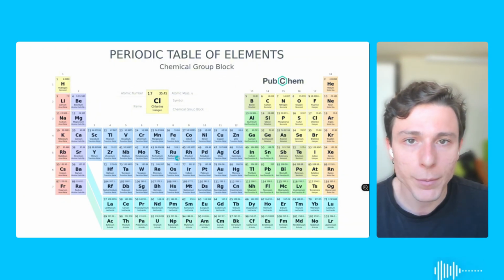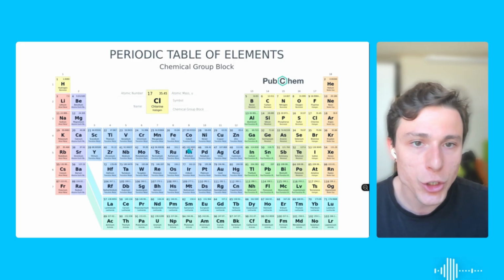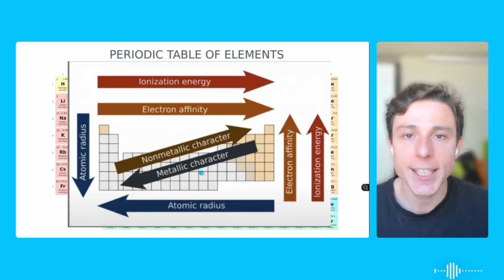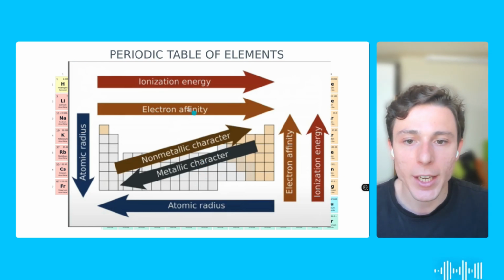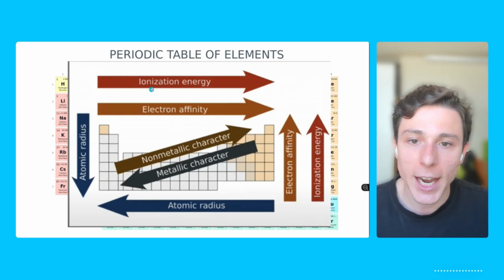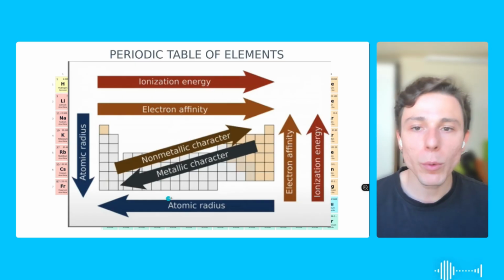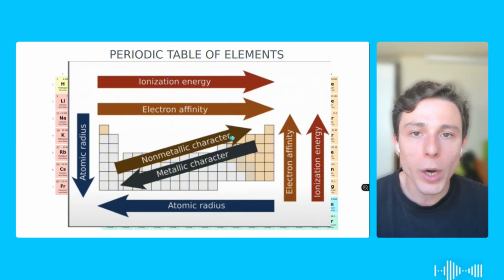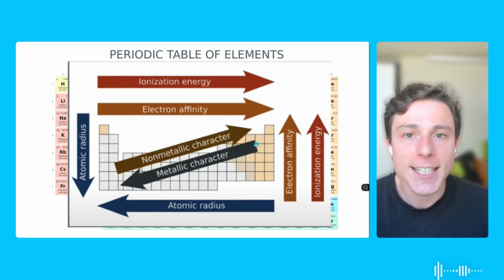And why is this all important? Because when talking about the ionization energy, it's going to follow the same path as the electronegativity. So in this other chart here, we can see this pattern. The electron affinity is going to increase from left to right and from down to up. The ionization energies will be the same. If you don't remember what the ionization energy is, it's basically the energy that we need to remove one electron from that element. So it makes sense to think that the elements that have more electron affinity will hold on to that electron more than other ones.